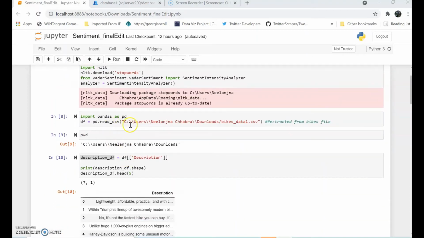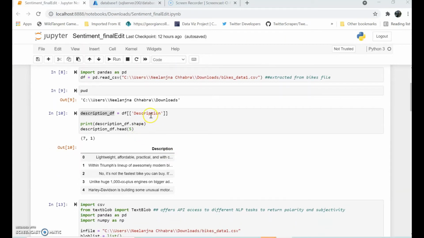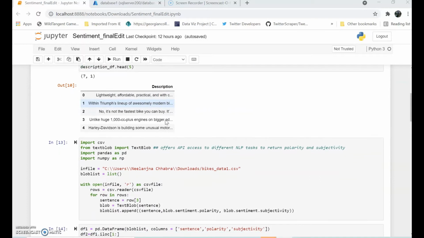Next, we are importing pandas as pd, and we will be storing the file which we got from the previous bikes file. Then we will be storing the description into a new data frame, that is description df, and we display the result. So here we are getting the description which we will be utilizing for our sentiment analysis.